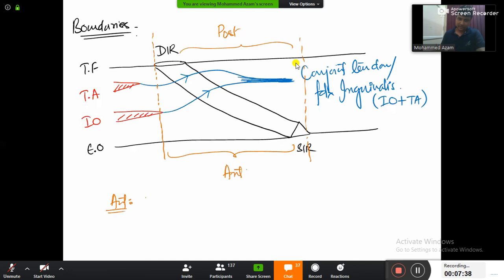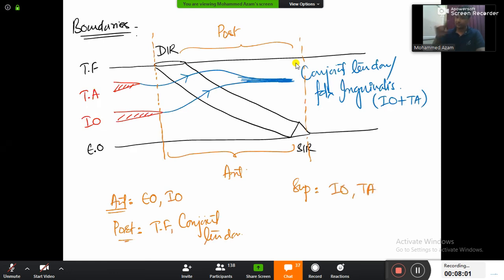Anteriorly, external oblique, internal oblique. Posteriorly, transversalis fascia, conjoint tendon, and then superiorly, what do you have? Superiorly, you'll be having internal oblique and transversus abdominis arching above that, going above that. And then finally, inferiorly, what do you have? Inferiorly, you'll be having inguinal ligament.